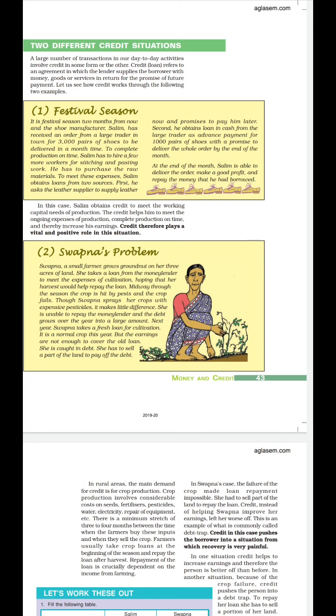Clear? So out here what we can understand is that credit in this case pushes the borrower into a situation from which recovery is very painful and pushes the person into a debt trap. Understood about the two different credit situations? Now